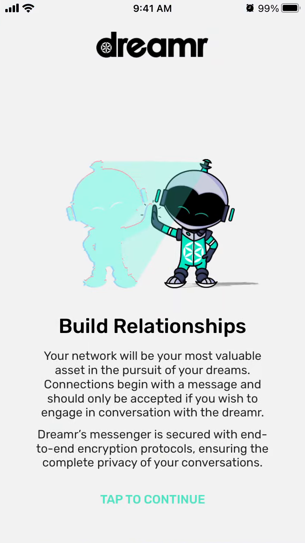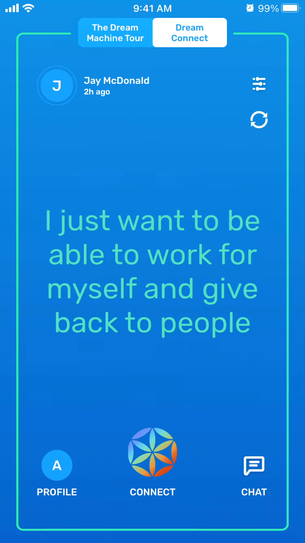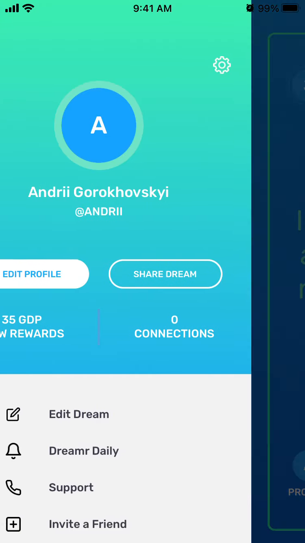And then you also have a chat here. Your network will be your most valuable asset in the pursuit of your dreams. Dreamer's Messenger is secured with end-to-end encryption. So tap to continue, and then you can just start a new chat, search for the messages, and just start a chat from there. You can go to your profile.